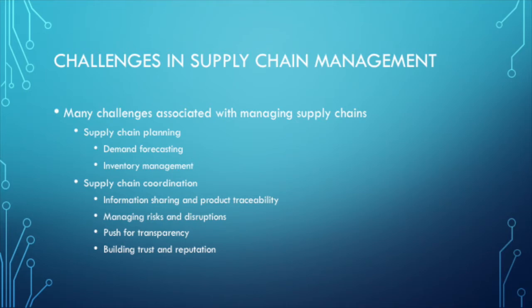The second challenge is managing risks and disruptions. This is especially crucial for supply chains given the wide geographical and organizational spread. In an increasingly volatile world where natural disasters or production disruptions can occur at any time, supply chain managers must have adequate backup plans to ensure that the supply chain is flexible enough to handle sudden changes without too much delay or impact to profits. Another way to manage risks and disruptions is through increased visibility along the supply chain, as this will allow organizations to remain nimble and stand ready to respond quicker in the event of a disruption.